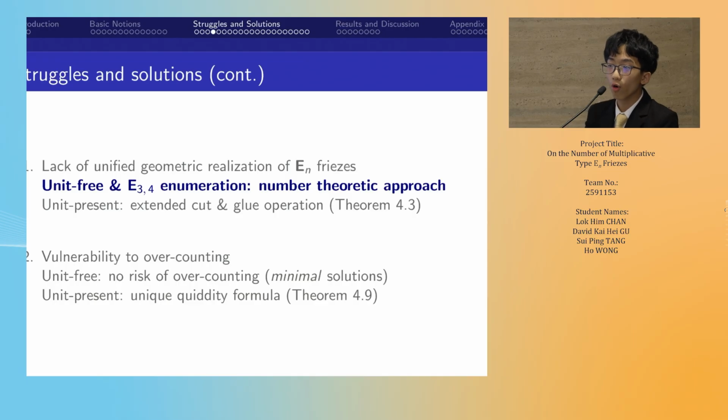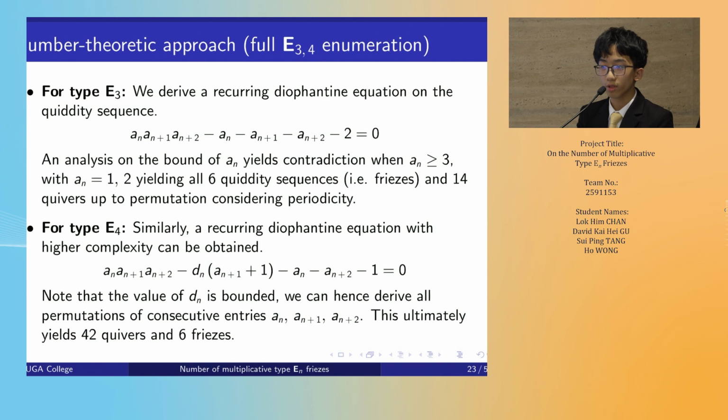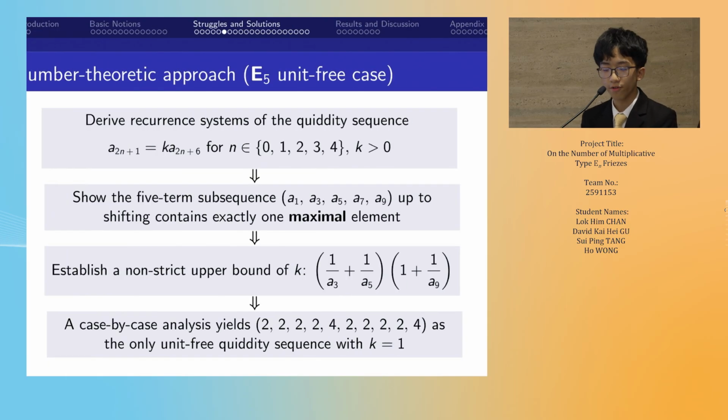For the unit-free and E3-E4 enumeration cases, we establish number theoretic approaches. For the cases of E3 and E4, we derive similar recurring Diophantine equations, which, by analyzing the bounds of A_n and D_n, yield a total of 14 and 42 quivers. For the E5 unit-free case, we derive a recurring system on a QUD sequence, which we then show has one maximal element for the 5-term alternating subsequence. Analyzing the upper bound of K and a case-by-case analysis yields the 5-periodic 22224 as the only possible solution.